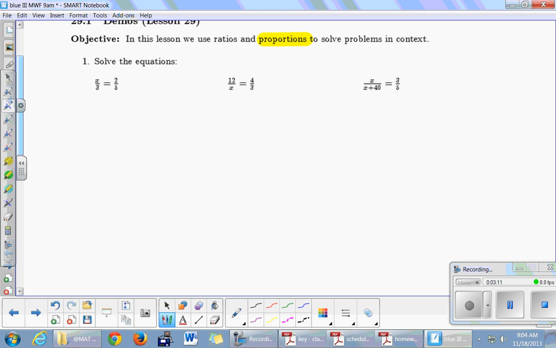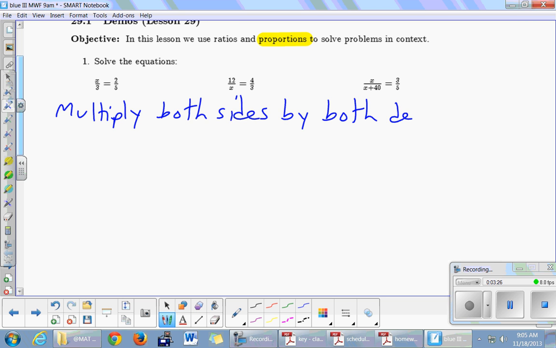So here's what we're going to do. I'm going to use the same phrase over and over again to solve these things. It's going to be the following. Multiply both sides by both denominators. And I'll put a little star here. If you see a proportion, this is your technique. Multiply both sides by both denominators.